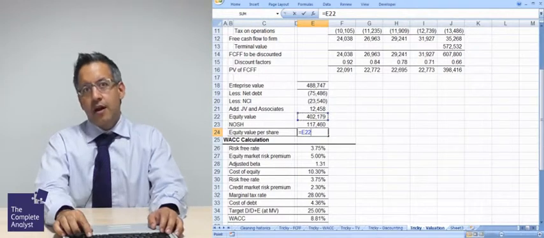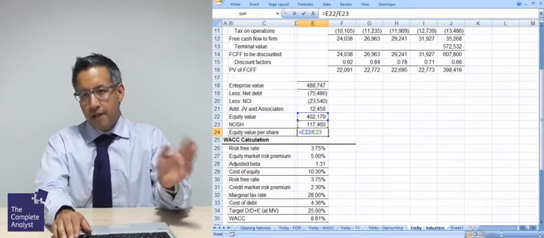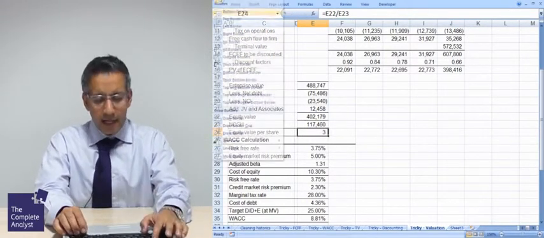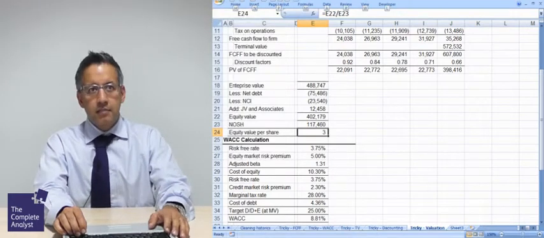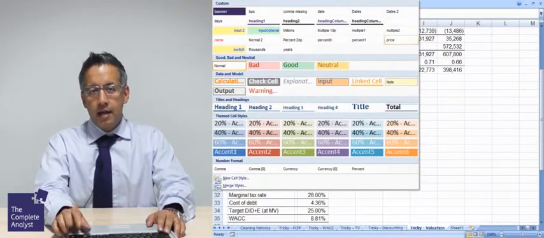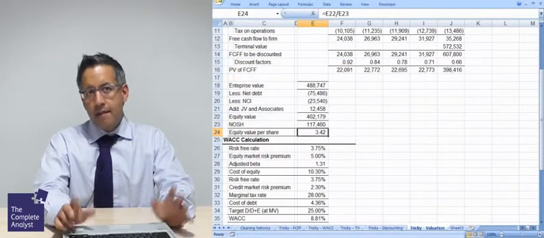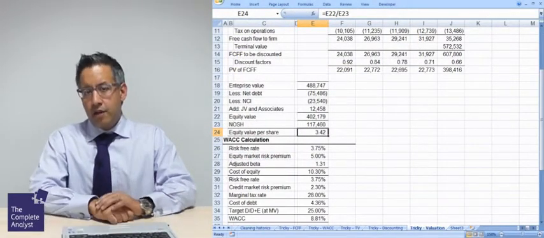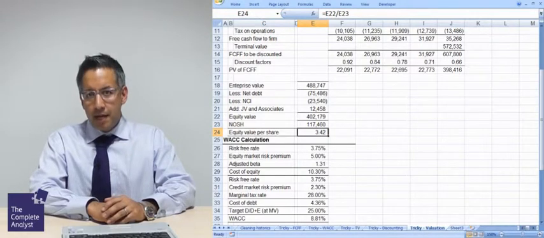So 402,179 divided by the NOSH. I'm then going to express that to 2 decimal places, and I get a number there of 342 per share.